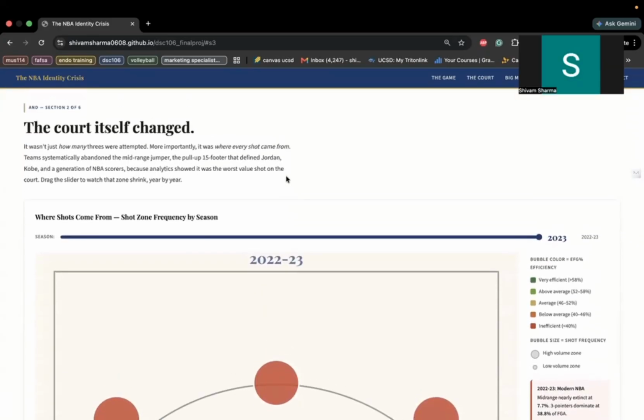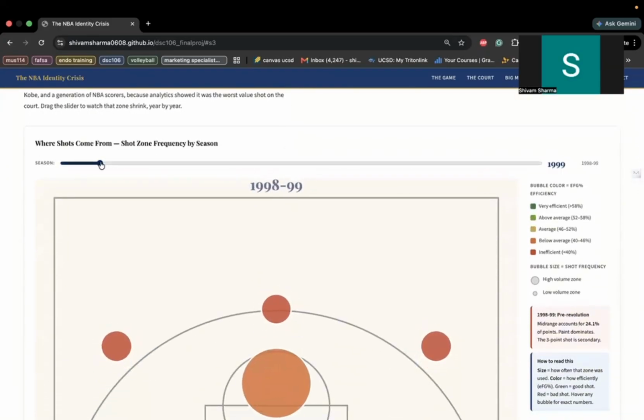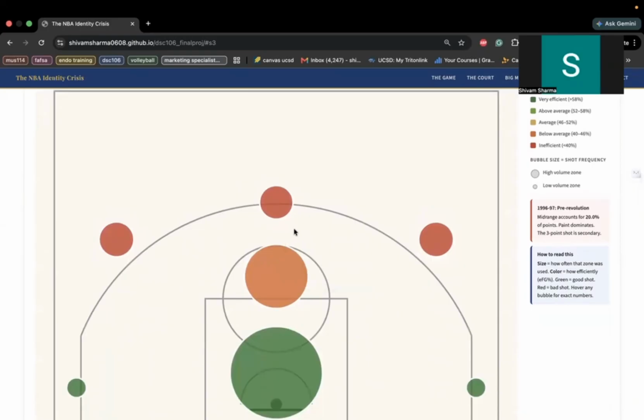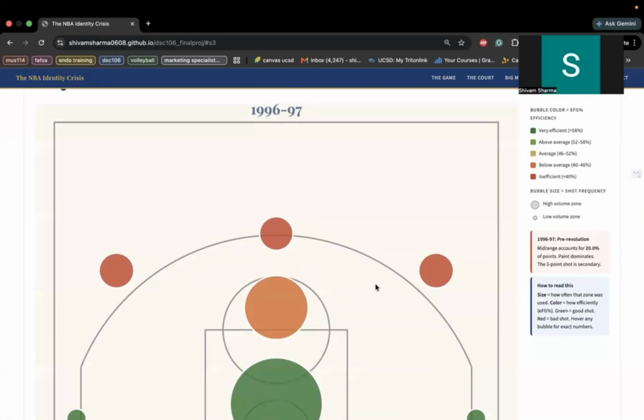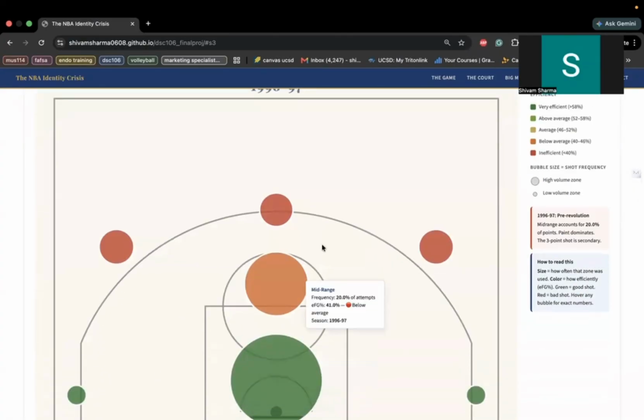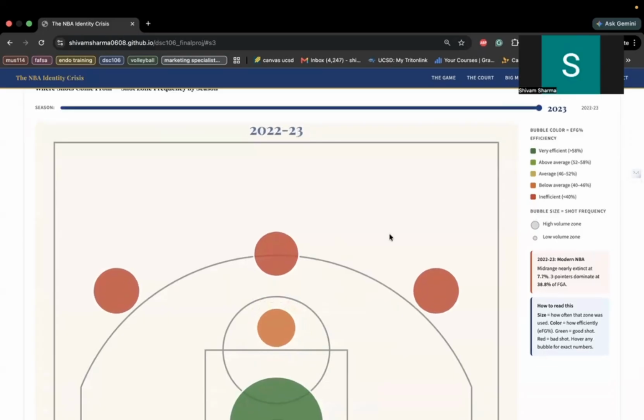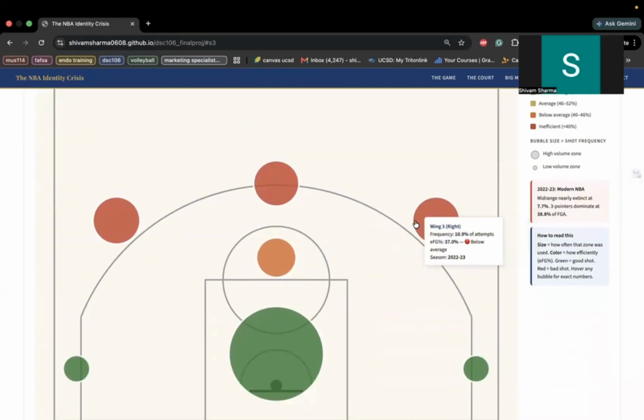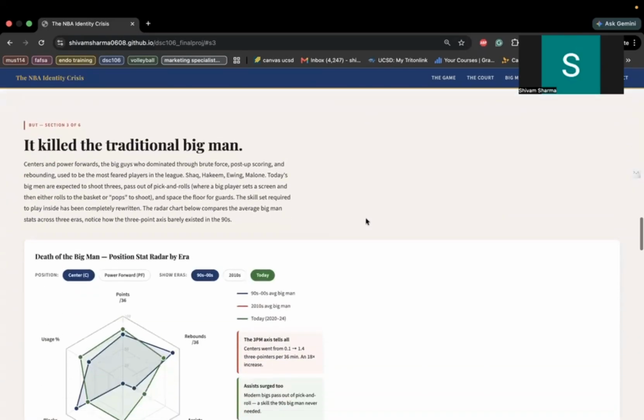Next, we have the visualization of the court. The court is demonstrated by the bubbles and the colors. The colors represent the shot efficiency, showing how good of a shot that position is, where the size of the bubble represents how many shots players took from there. In the old days, the mid-range percentage was pretty high, but then in the seasons in modern days, the three-point bubbles are increasing.